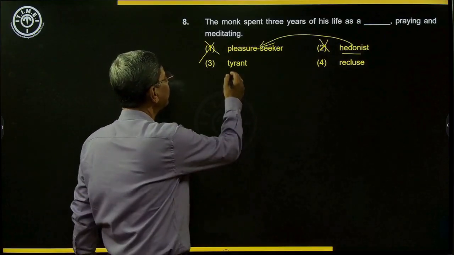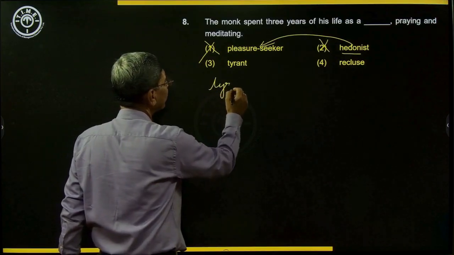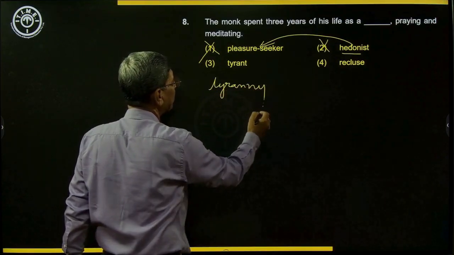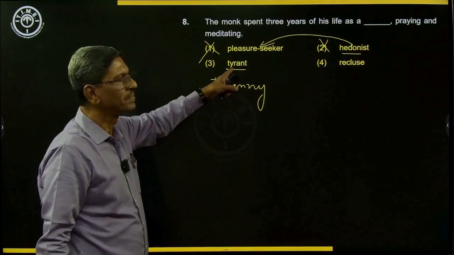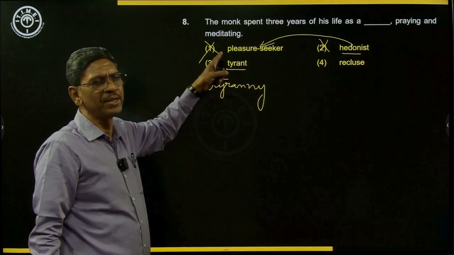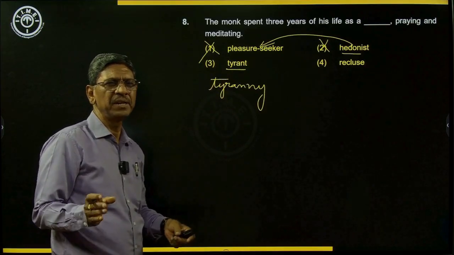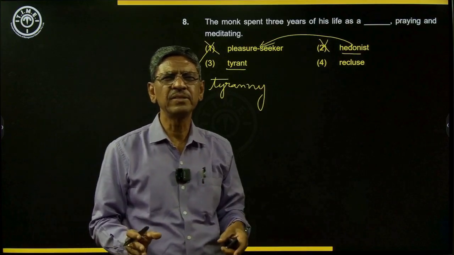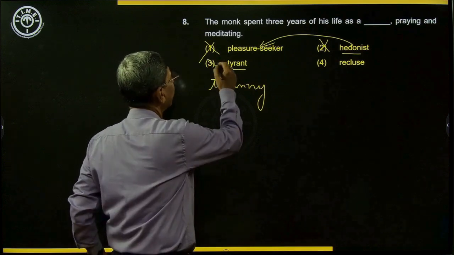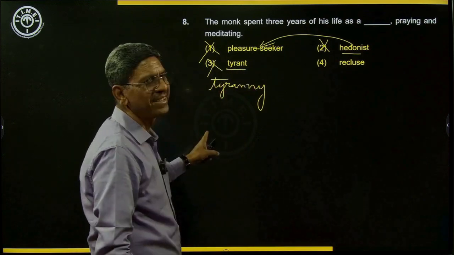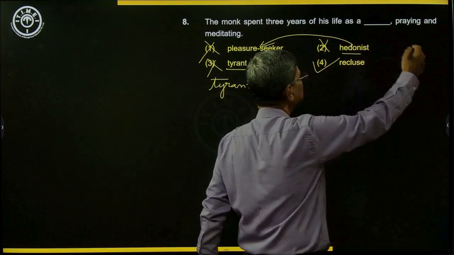So tyrant is, it's tyranny. Tyranny is the rule of a tyrant. A very merciless, cruel ruler is called a tyrant, and his rule is called tyranny. So a tyrant is a very cruel, merciless, ruthless ruler. So tyrant is gone. So we have removed 3. Therefore, we have recluse.